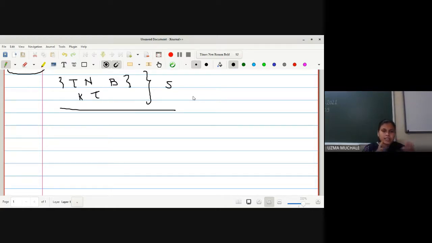Firstly, it is T, N and B. These are forming a frame field, and the curvature k and the torsion are scalar quantities, and these are vector quantities. Okay, so let me start with this. What is T, N and B? What is k? What is torsion?